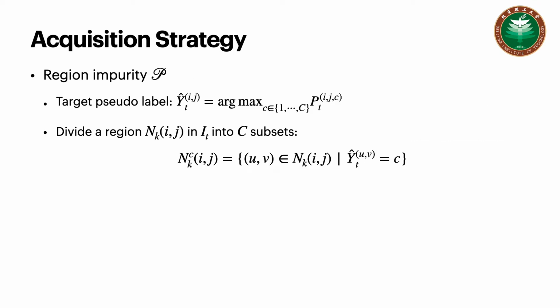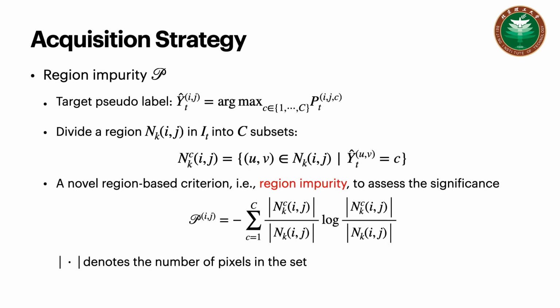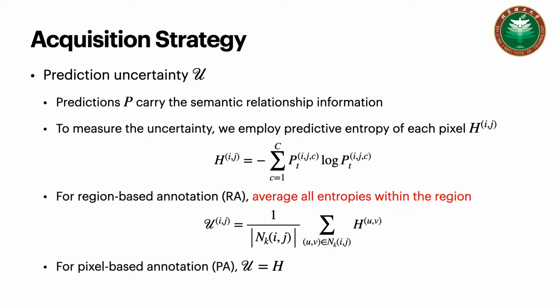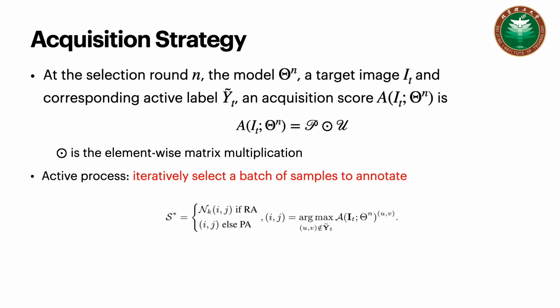Given the predefined regions, next, we divide a region into C subsets with target pseudo-labels, and propose a novel region-based selection, region impurity, to assess the significance of regions. Then, we employ the predictive entropy of each pixel, and average all entropies within the region to evaluate the prediction uncertainty of each region.